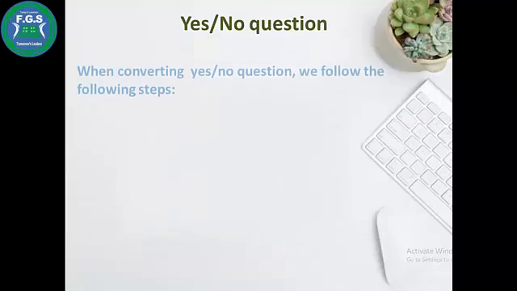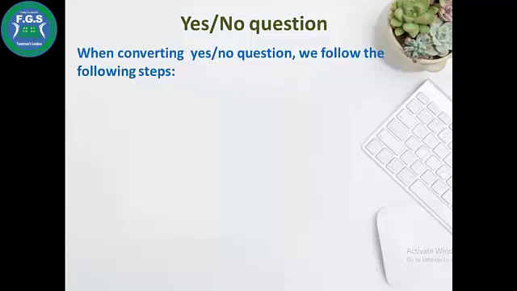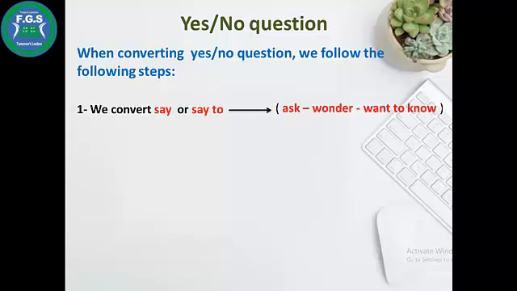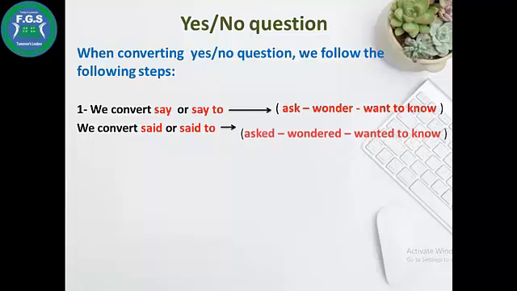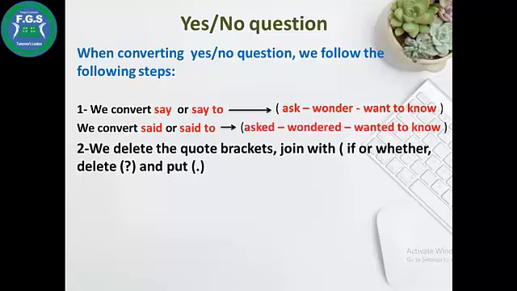Yes or no questions. When converting a yes/no question, we follow these steps. Number one, we convert say or say to into ask, wonder, want to know. We convert said or said to into asked, wondered, wanted to know. We delete the quote brackets, join with if or whether, delete the question mark and put a full stop.